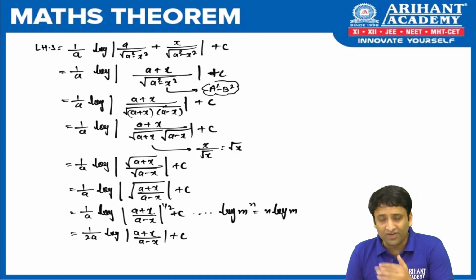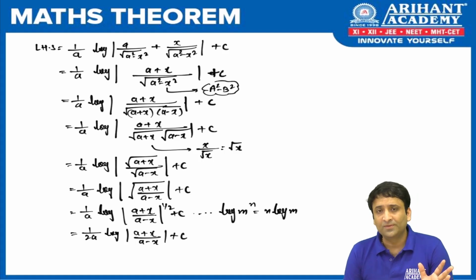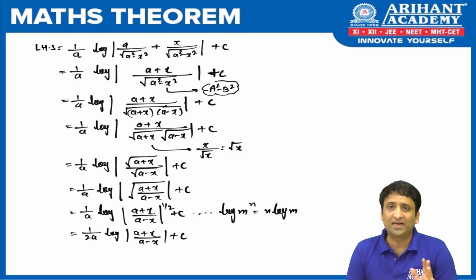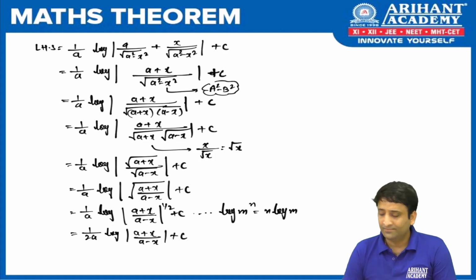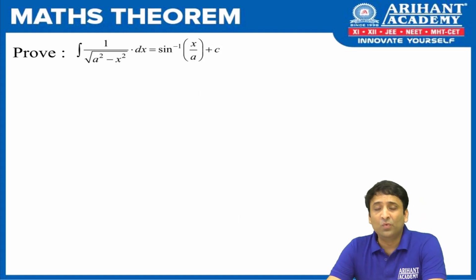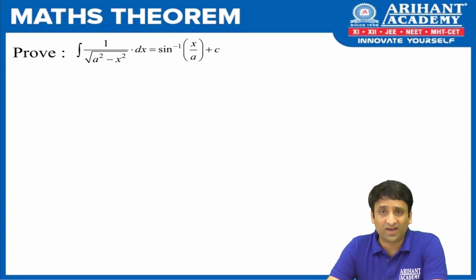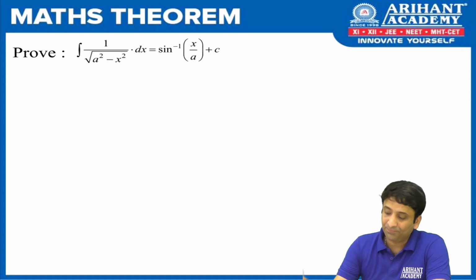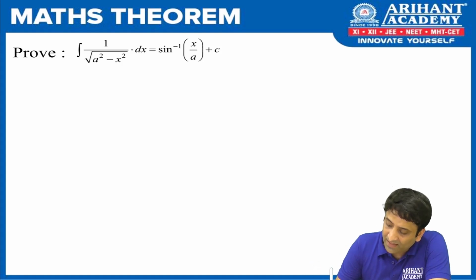So to have uniformity, all 6 proofs which we are going to do under this particular category, we are going to follow standard substitution. Fine. Let us move to the next proof. Now we are moving into the second group of formulas in your integration, which talks about 1 upon root quadratic. Whenever we see 1 upon root quadratic, we use this set of formulas and it comes as a proof in your board exam. So here, let me begin again with the hint.